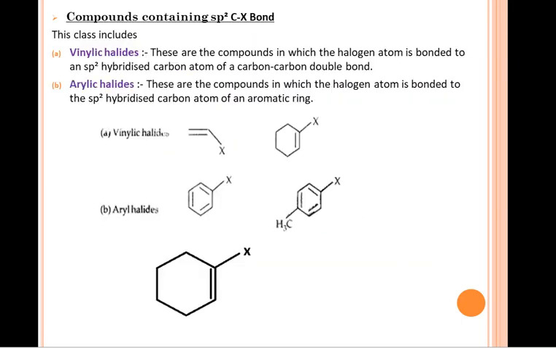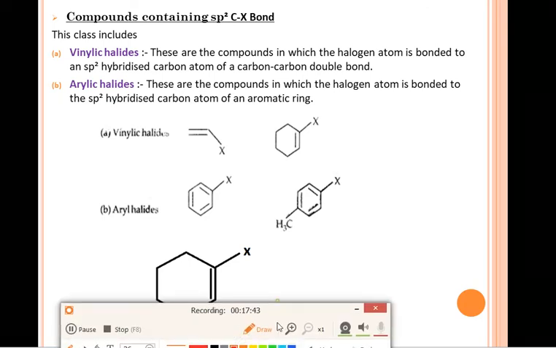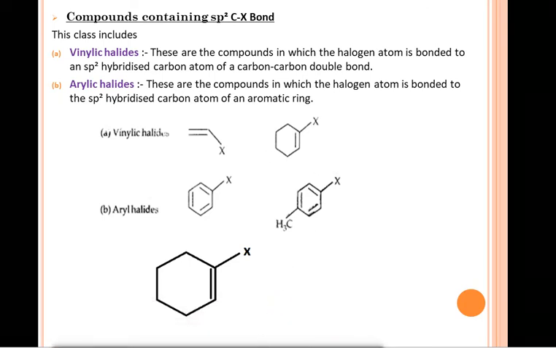Now the third category is compounds containing an sp2 C-X bond. Over there the halogen atom is attached to a carbon having sp2 hybridization. In this we have two categories, vinylic halides and aryl halides. So what are vinylic halides? These are the compounds in which the halogen atom is bonded to an sp2 hybridized carbon atom of a carbon-carbon double bond. So in vinylic halides, the halogen atom is directly attached to an sp2 hybridized carbon atom, which always carries a carbon-carbon double bond.